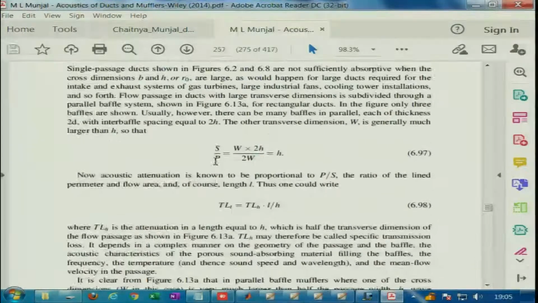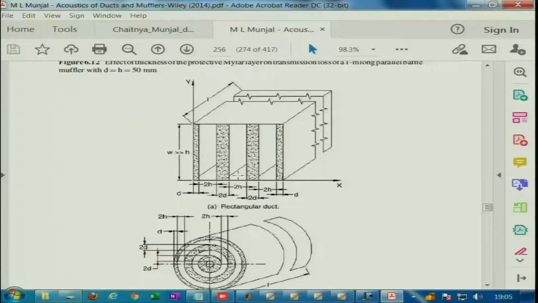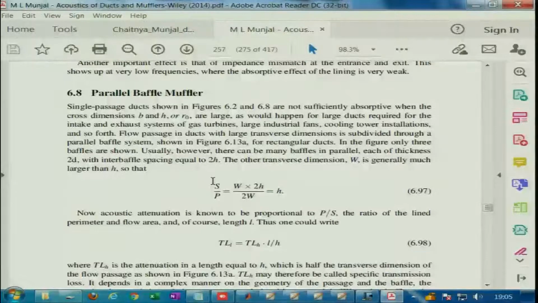Another very important parameter in such a context is the attenuation produced per unit length h, per unit thickness of the baffle. This is called the specific attenuation.